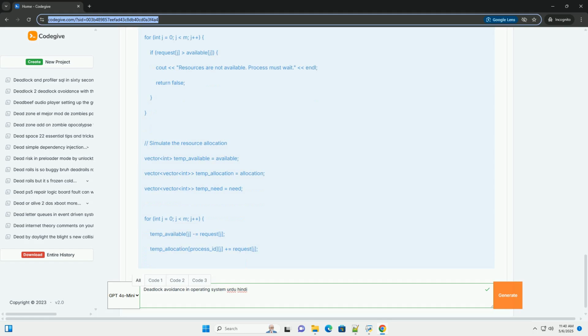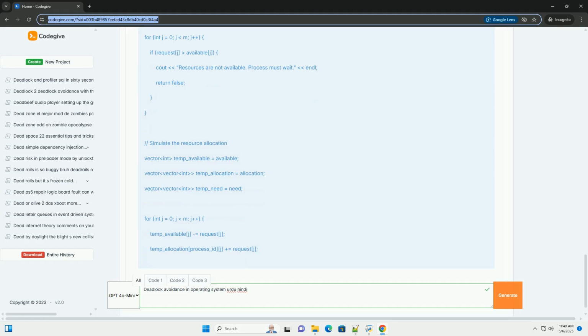3. is_safe function, safety algorithm. This function checks if the system is in a safe state. A. Initialization. Create a work vector of size m and initialize it to available. Work equals available. Work, available resources ki copy. Create a finish vector of size n and initialize all elements to false. Finish[i] equals false for all processes Pi. Finish, har process ke liye kya wo pura ho gaya hai.